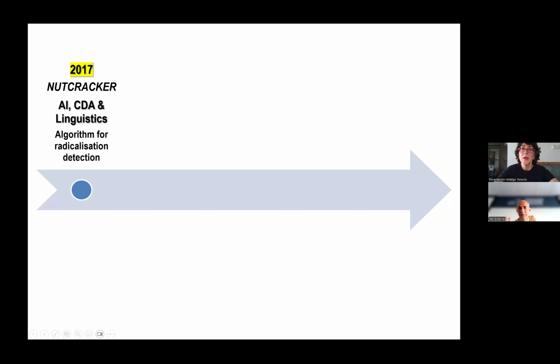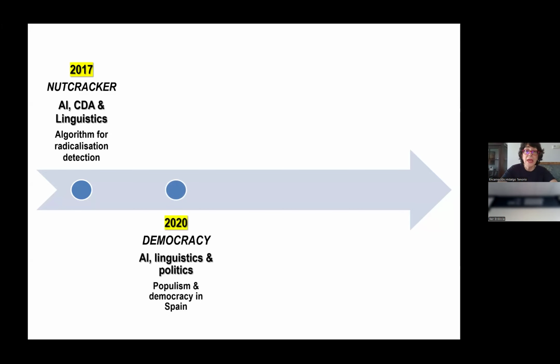Okay. So the first one, where we combine critical discourse analysis, artificial intelligence, and linguistics, and we started designing and developing an algorithm for the detection of radicalization on social media. A little bit later, because this idea of interdisciplinarity is essential to understand what's going on in the world, we combined again linguistics, artificial intelligence, and in this case, political communication, in order to study how populism and democracy are two issues that are necessary to discuss, especially in the environment we are living in right now.